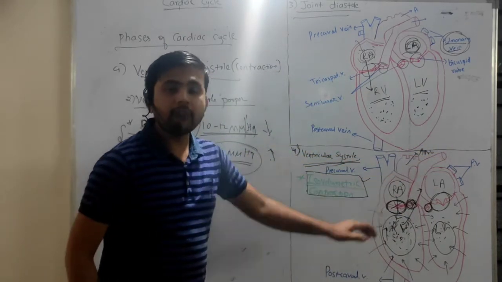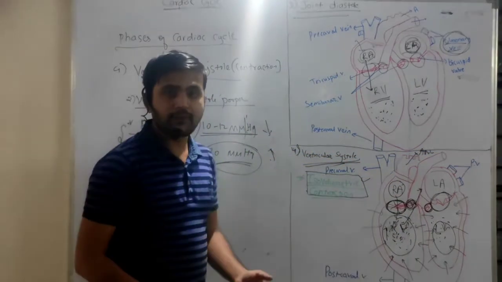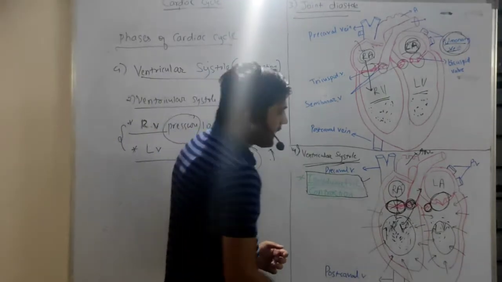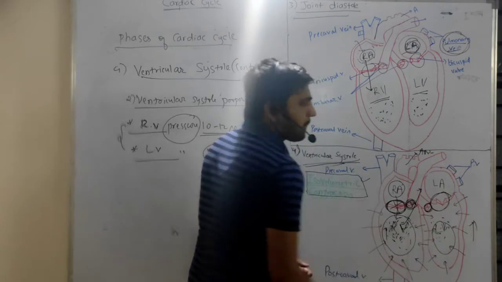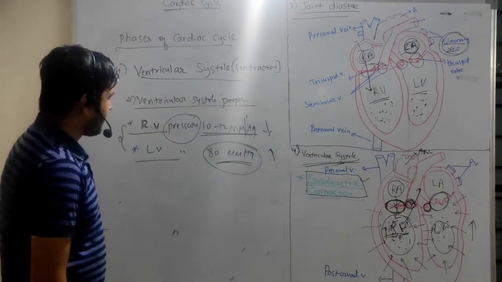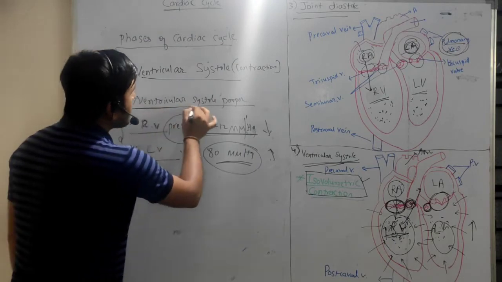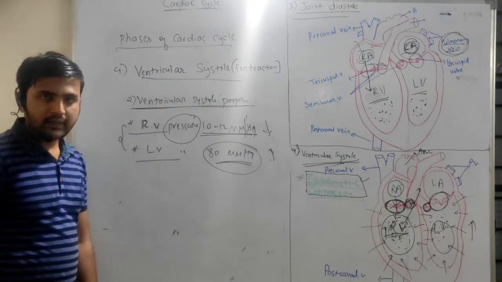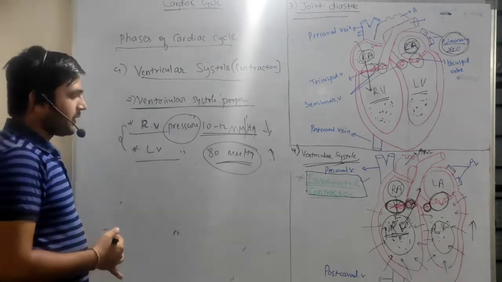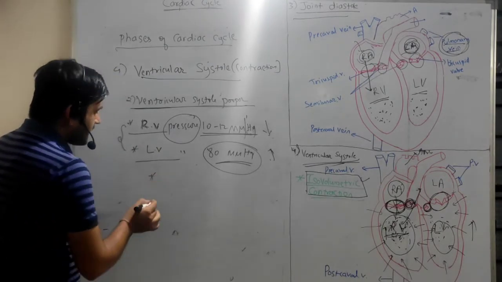So the aorta will spread and transfer the blood to all parts of the body. That's why it requires much pressure as compared to the right ventricle. Okay, so this is the ventricular systole proper, right? This ventricular systole proper is again subdivided into two phases, that is